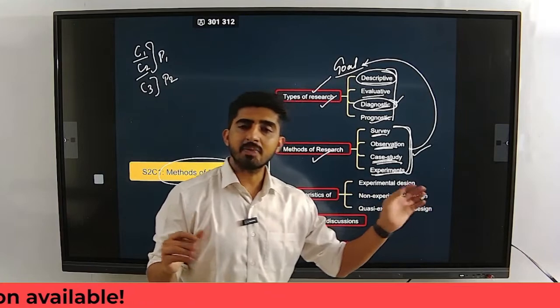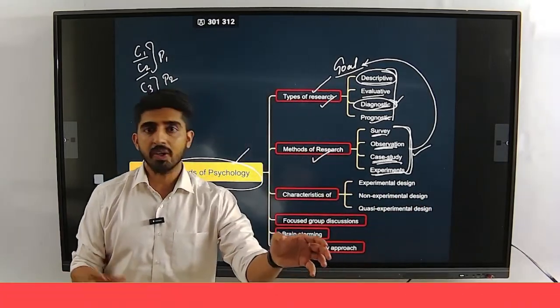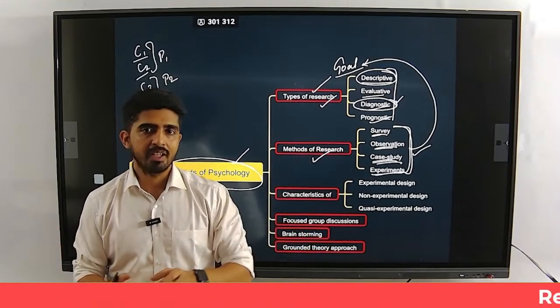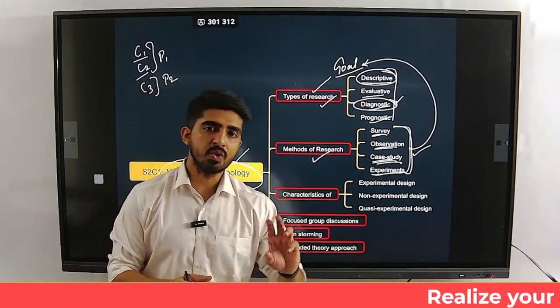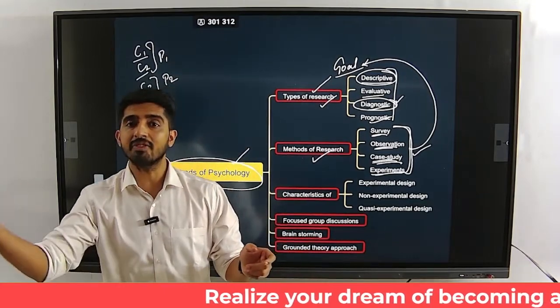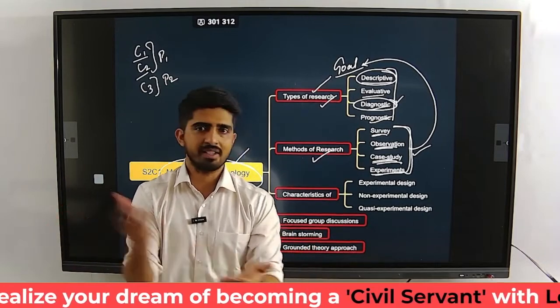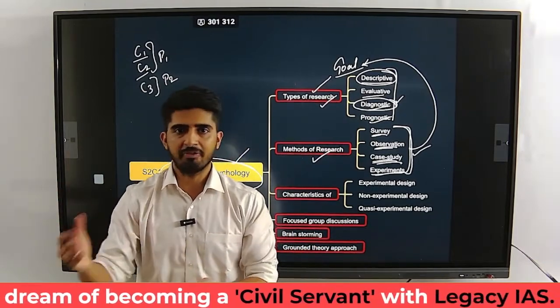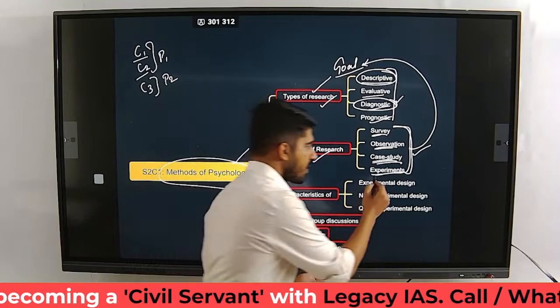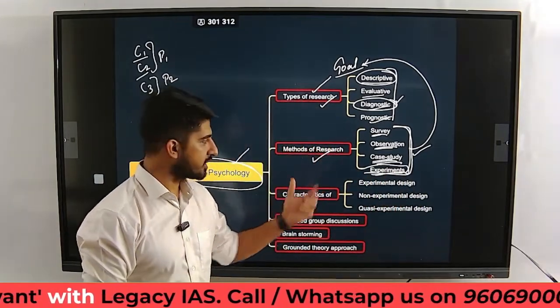Experiments, experimental method. What do you do? You have a control group, you have an experimental group. What is a control group? For which you don't change any variable. Experimental group, you change a variable and see if the changes are happening. Now you compare with the control group. If the changes have happened, yes, it is because of the variable change. So what is this? Experiments. So we use various methods of research.